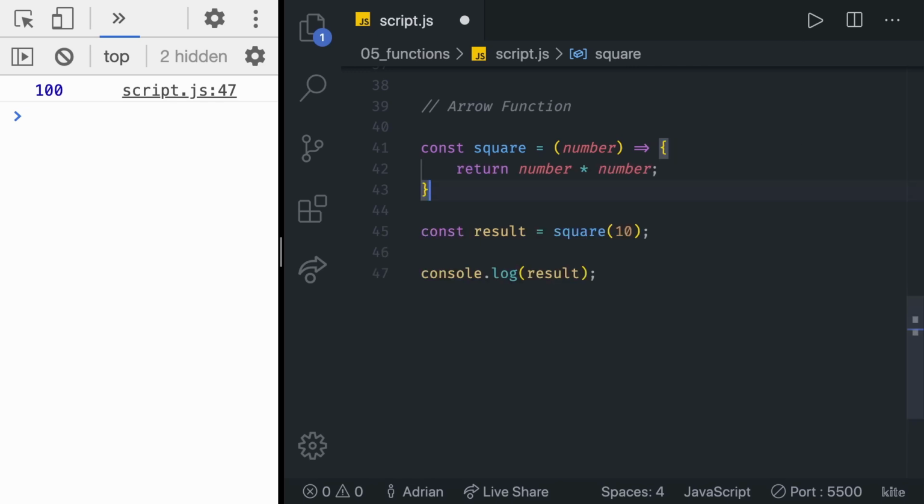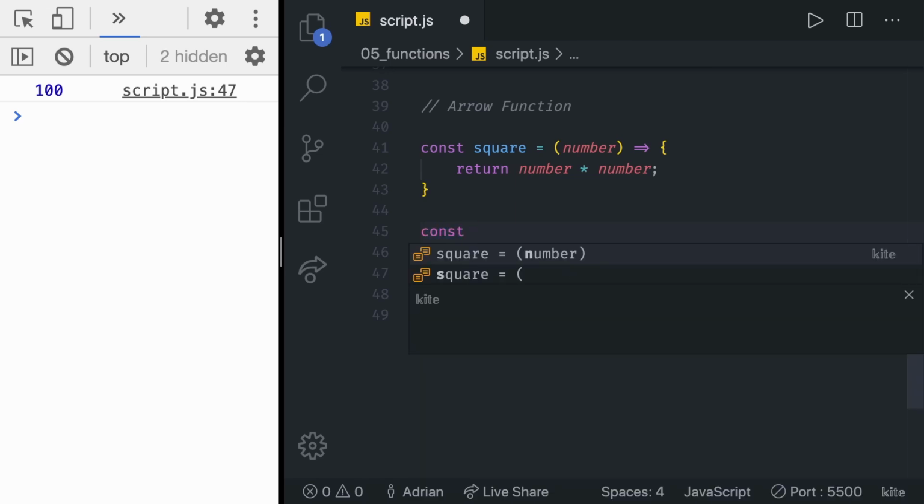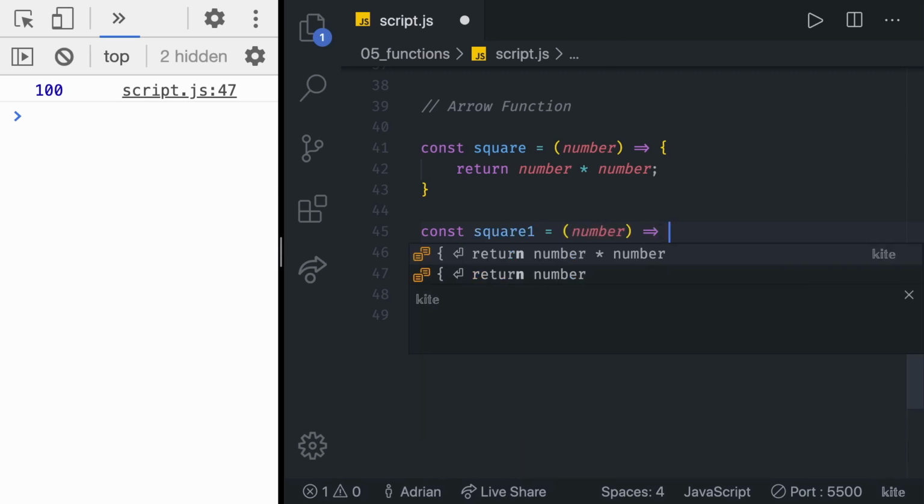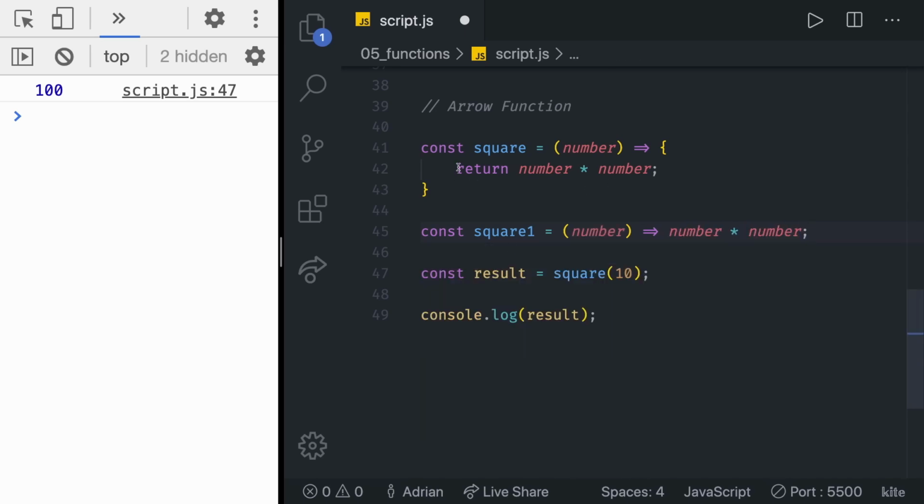Just so we can have both ways side by side, I'm going to create the same function below. So that's going to be const square1, for example. It also accepts a number. And then after the arrow, we return a number times number. So one more time, when you have only one return statement, you can omit the curly braces and the return statement and just bring all of this in one line, and that's going to be the same.